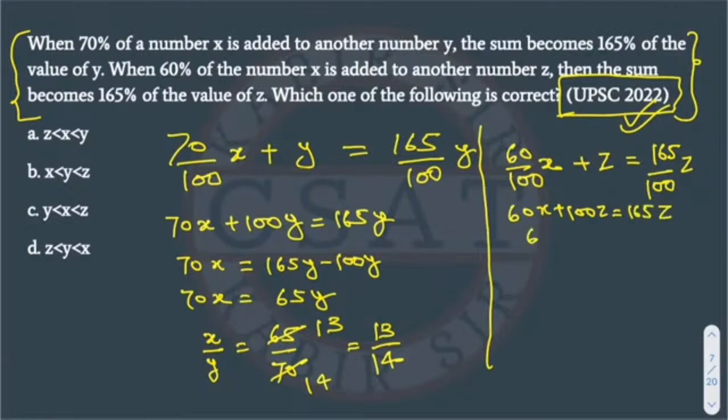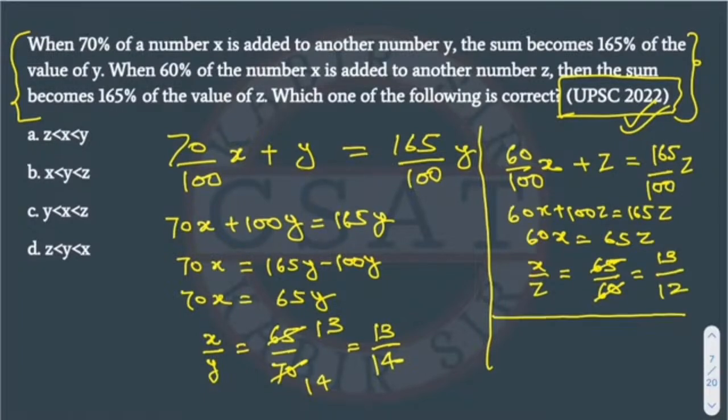So it will be 60x. We will move 100z to the right hand side and subtract it, then it will become 65z. Then x upon z will become 65 upon 60. We can cancel by 5, right? So it will become 13 by 12.